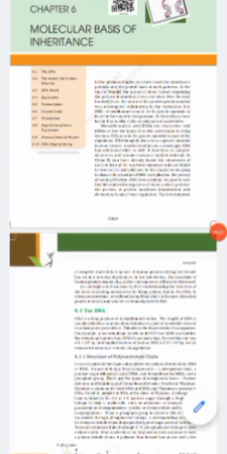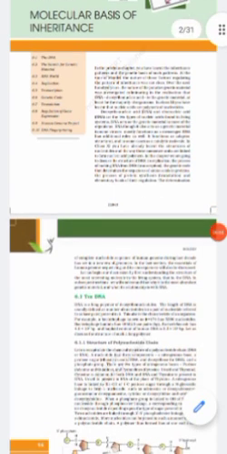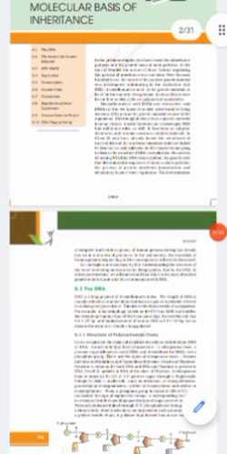RNA acts as genetic material in some viruses, and they function as a messenger. RNA has also been functioning as an adapter, structural, and in some cases catalytic molecule. If we talk about DNA, it undergoes replication, and there is a process of making RNA from DNA.